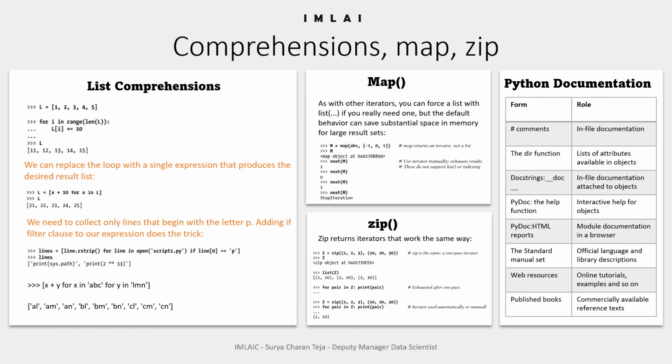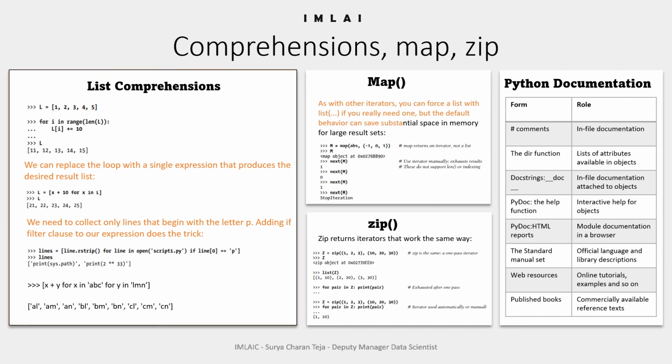The next iterator that we are going to understand is the map function. So here is the case for the map built-in we met in the previous video. As with other iterators, you can force a list with the list function if you really need one, but the default behavior can save substantial space in memory for large sets, whereas map returns an iterator, not a list.